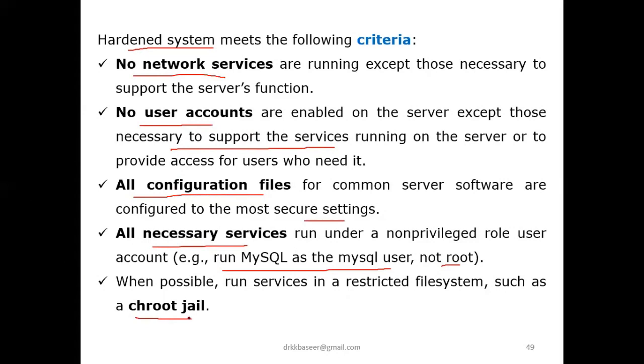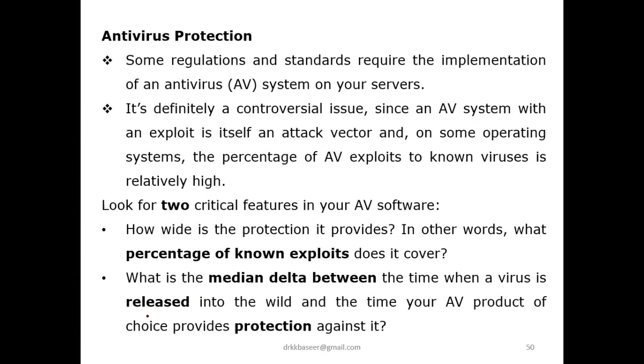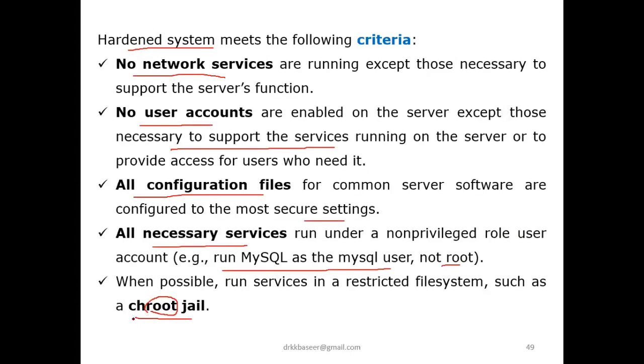A chroot jail is nothing but, instead of running from the real root, the root is changed. It will change the directory to a new root and make some assumptions. It makes a sort of prototype of the root, and jail means an area, a restricted area.